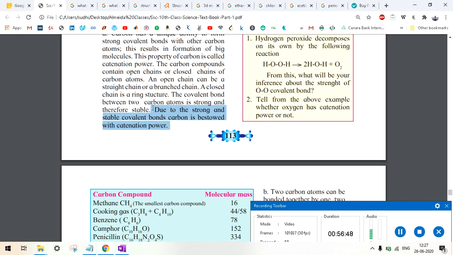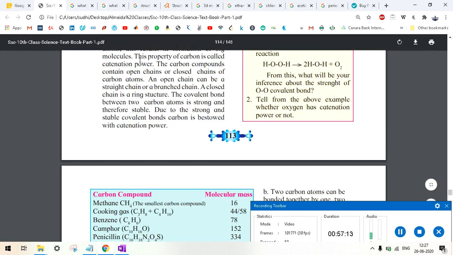So, what the scientists found is that carbon has a unique property of forming a covalent bond with other carbon atoms. And notice that the covalent bond formed between two carbon atoms is strong, and that is why they have the catenation power. What is catenation power? I have already defined it.